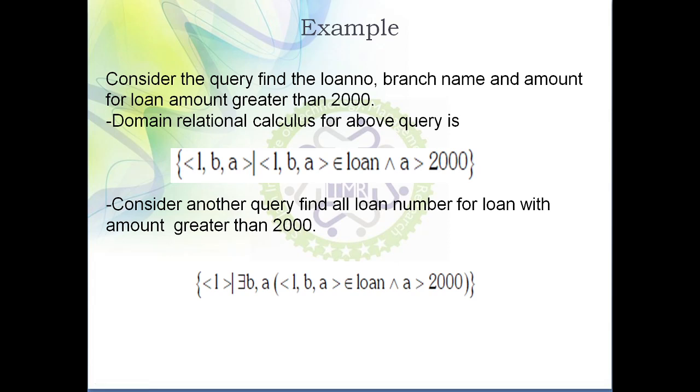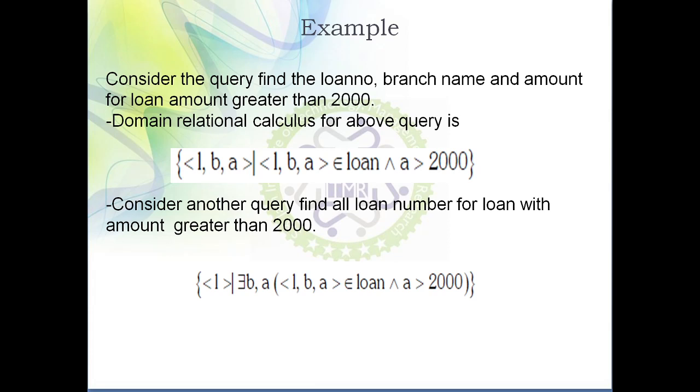So in short, you need to remember: when you need to fetch specific attributes of the table, at that time you have to make use of the there exists symbol. Suppose you need to fetch all the attributes of the table, then directly you can specify those attributes over here. This is how we can write a domain relational calculus query. You need to remember the distinction between tuple relational calculus and domain relational calculus. So finally I will summarize this.